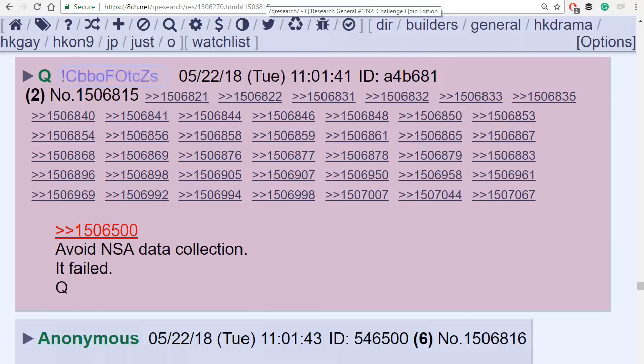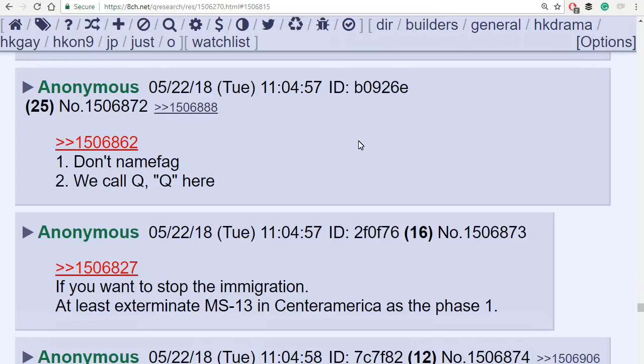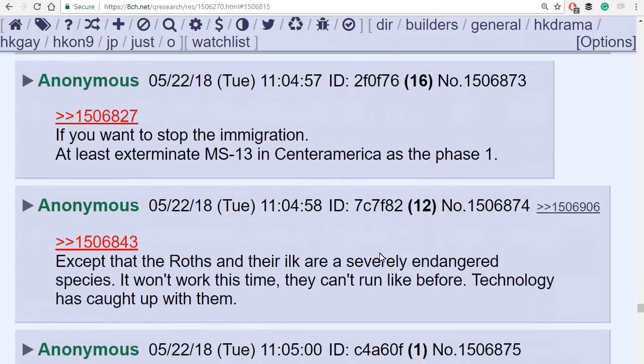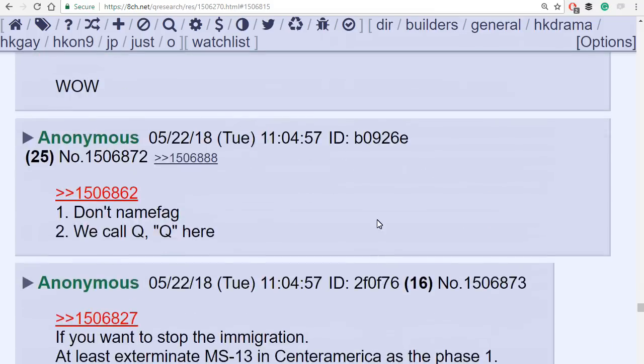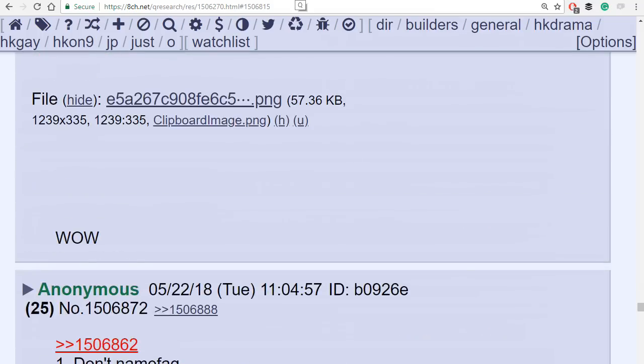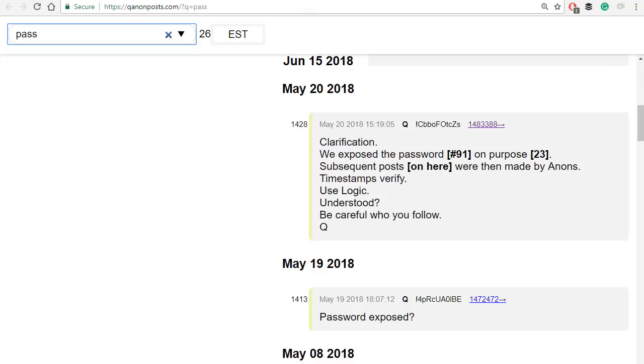All right, I'm going to show you this real quick. These are responses by the Anons, and they'll just show up in purple. You can scroll through these. I would say one thing. 8chan and 4chan are kind of the wild west of the internet. You are going to see things in there that your eyes may not be too happy with. You'll see some pictures of naked women posted on there from time to time. I would be cautious. I generally suggest people don't go to 4chan and 8chan to do research. I do most of my research right off of these Q pages.